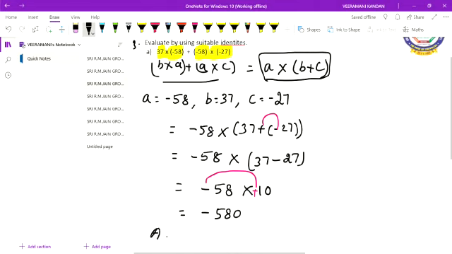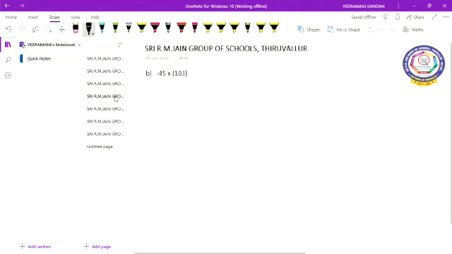Direct multiplication you know very well. Here we need to use the property to find out the value, children. That's why we used it here. Here what is the property we used? Distributive property of multiplication over addition. Do you understand, children?